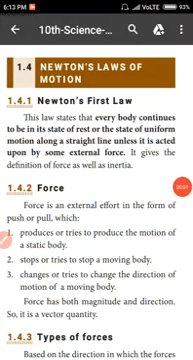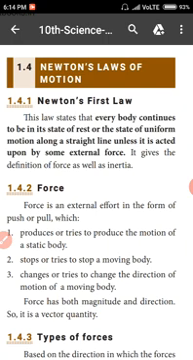Good morning, students. Today we are going to see Unit 1, Laws of Motion. In the last class, you learned about force and motion, inertia, and linear momentum. The learning objectives of today's class are Newton's first law, force, types of forces, and resultant force.